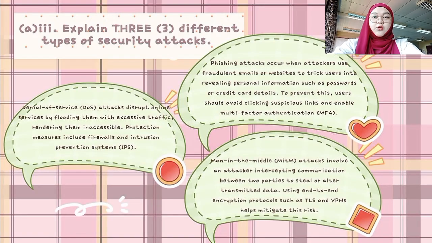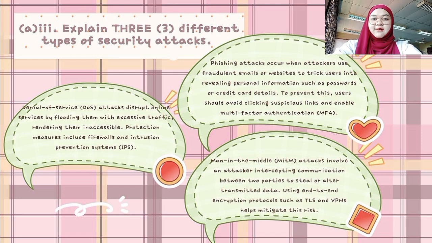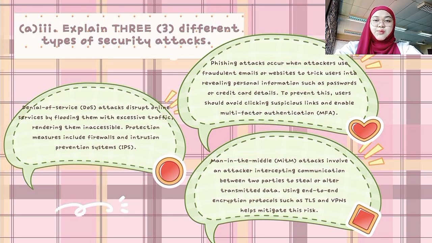The last one for question A, Roman iii, explain three different types of security attacks. The first one is phishing attack, which occurs when attackers use fraudulent emails or websites to trick users into revealing personal information such as passwords or credit card details. To prevent this, users should avoid clicking suspicious links and enable multi-factor authentication (MFA).